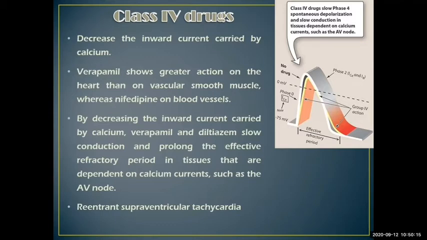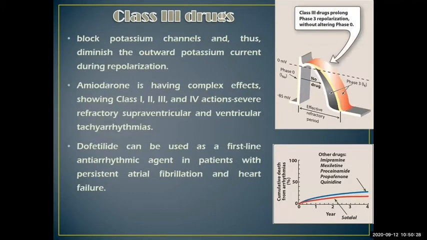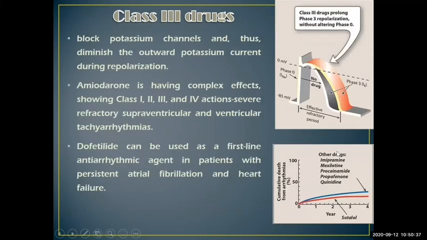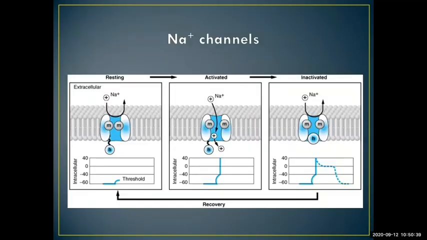So here students shouldn't get confused with the action potential being discussed with the first three classes of drugs. In the first three classes of drugs, whatever we have seen is a cardiac action potential, but this one is an AV nodal action potential. So there is a difference between cardiac action potential and AV nodal action potential.